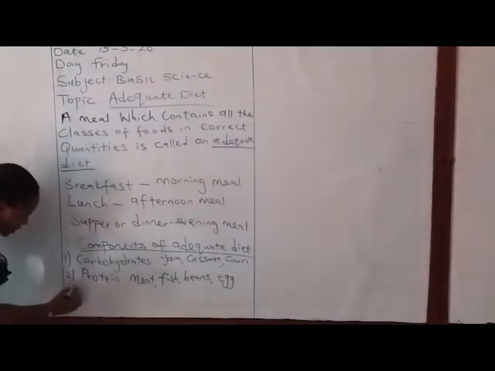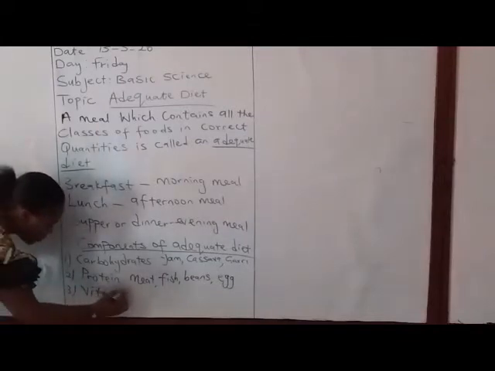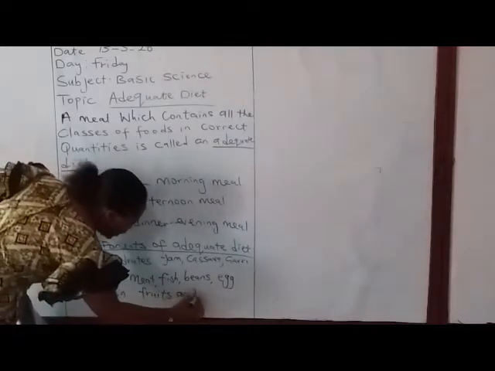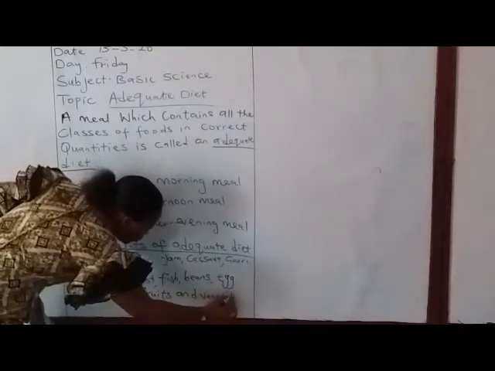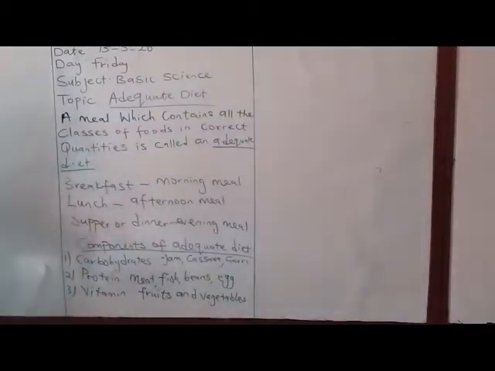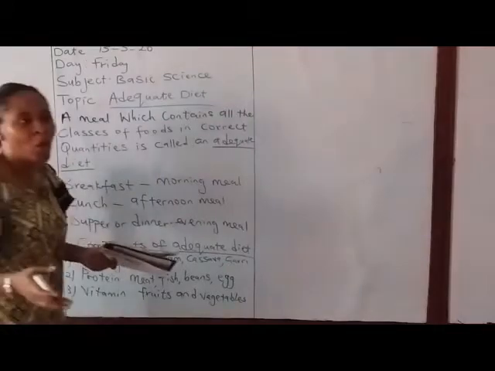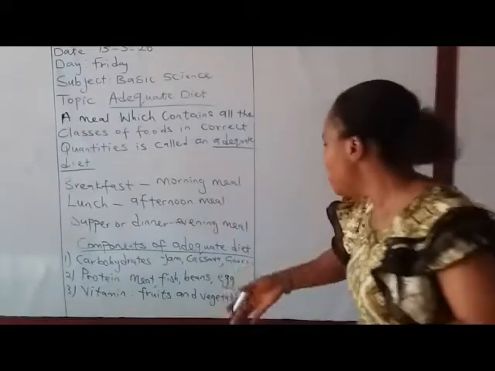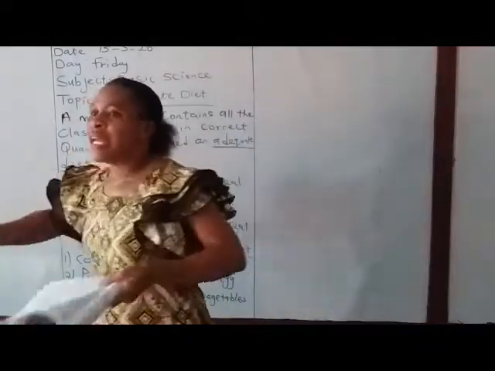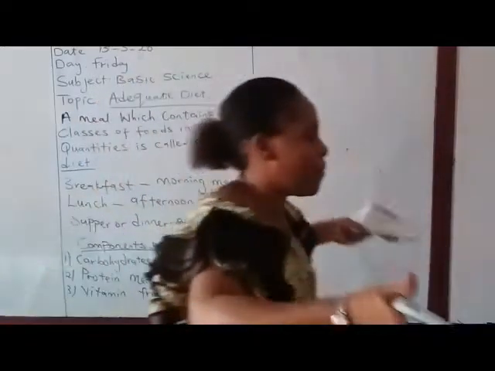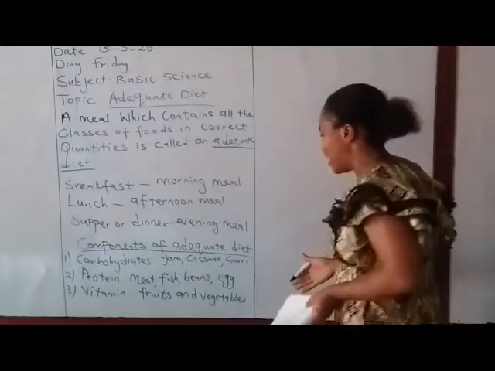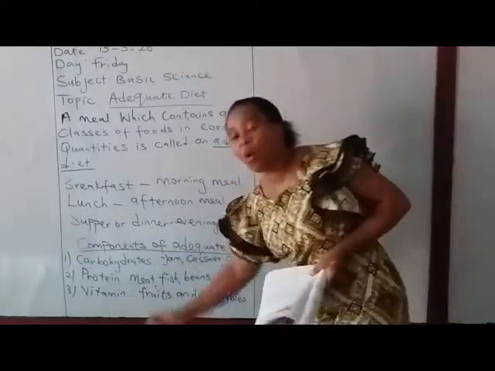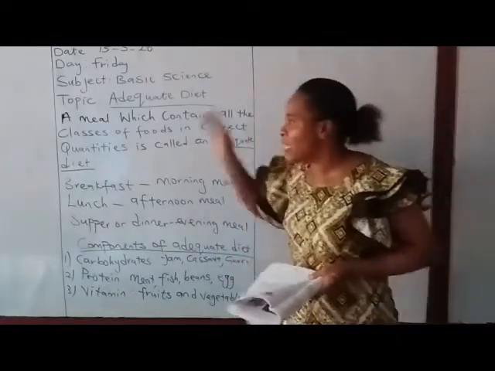Another component of an adequate diet is vitamin. Vitamin means all fruits and vegetables. Fruits and vegetables come under vitamin. Your mango, your oranges, your pineapple, watermelon, tangerine, all the green vegetables, carrots, cabbage, spinach, green beans, green pepper. All those vegetables we use in making salad, cooking and soup, they are all vitamin. When you eat fruits and vegetables, it gives you vitamin. It is an adequate diet.